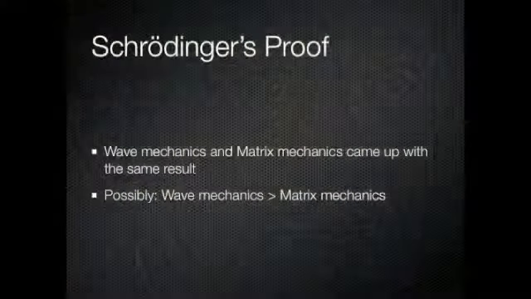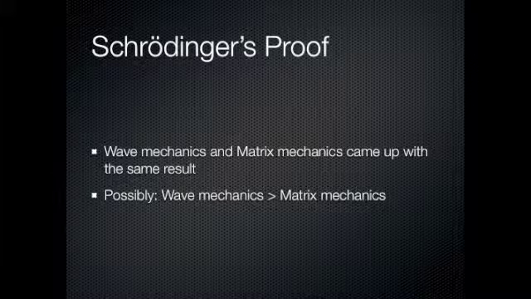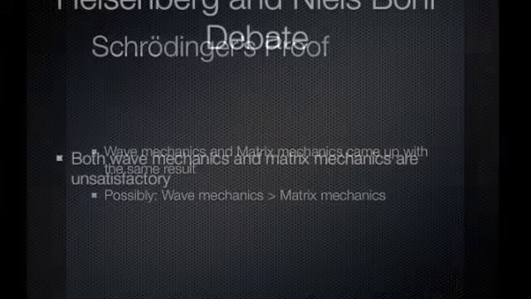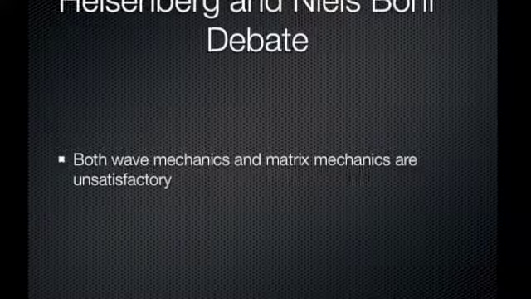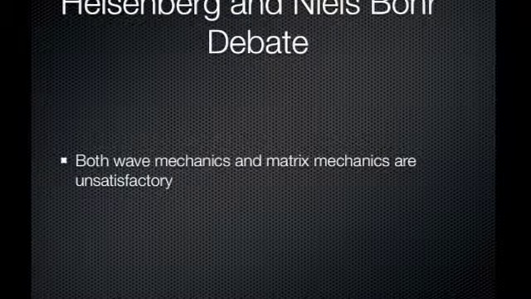Louis de Broglie proposed not only light but matter can behave like a wave, and this got a lot of scientists thinking. After Schrödinger applied his wave mechanics to the electron orbitals, he published a proof that said matrix and wave mechanics gave the same results and argued that wave mechanics were superior to matrix mechanics. This greatly angered Heisenberg and the believers of matrix mechanics.